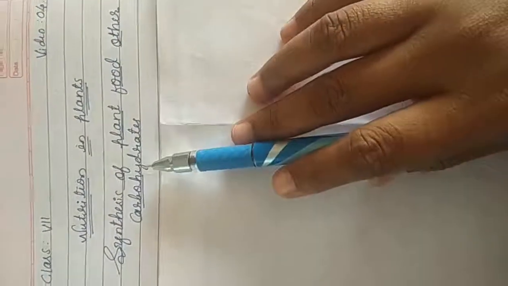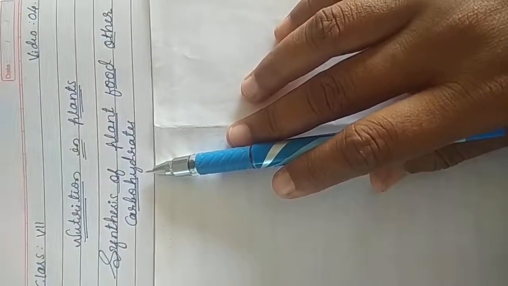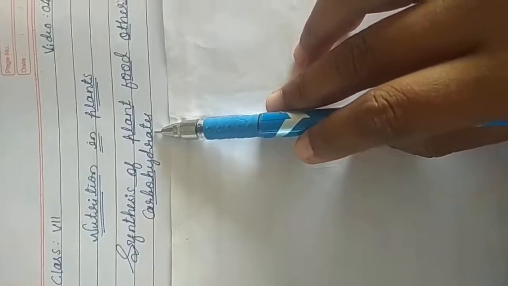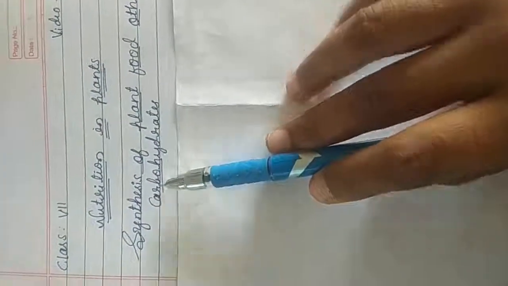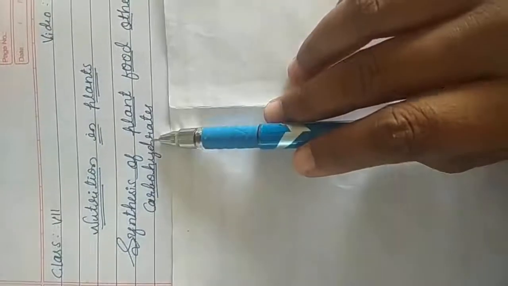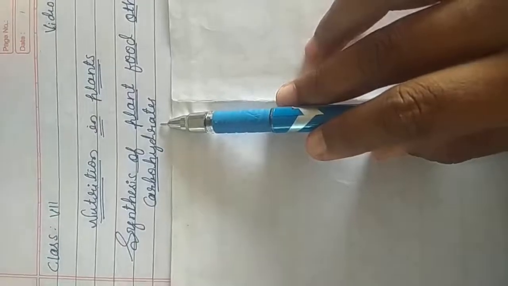Dear students, in the last class we discussed photosynthesis. In this class, we'll discuss the synthesis of plant food other than carbohydrates. As we all know, through the process of photosynthesis, plants produce carbohydrates plus oxygen. The carbohydrates are taken as food during photosynthesis.